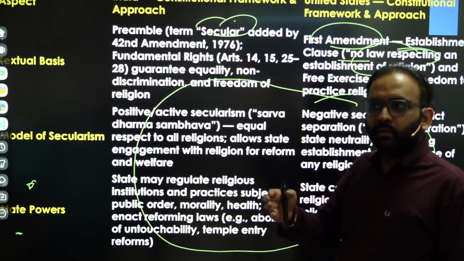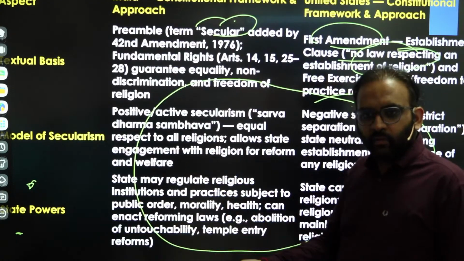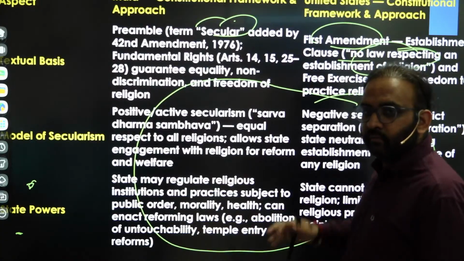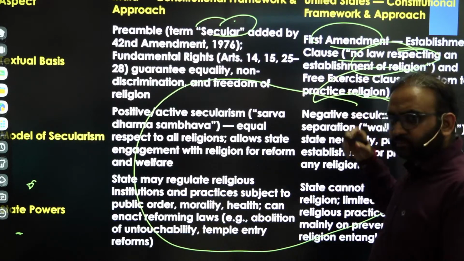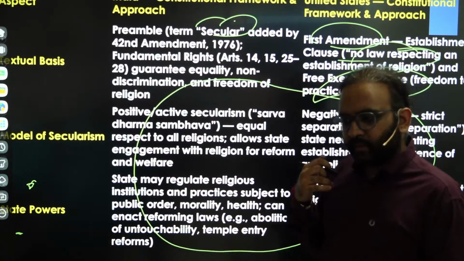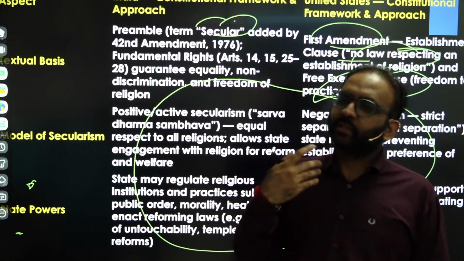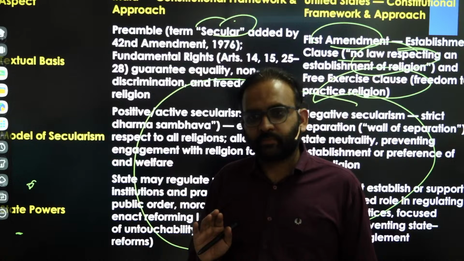Or during the Mauryan period, during Chandragupta Maurya, Jainism was the official religion, and during the Ashokan period, Buddhism became. So that kind of official religion will not be there for government. Second, it says that all people of American society will be free to exercise their own religion. State will not interfere in anyone's religious matter.